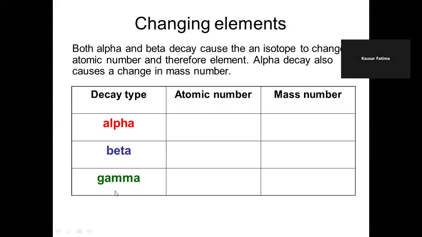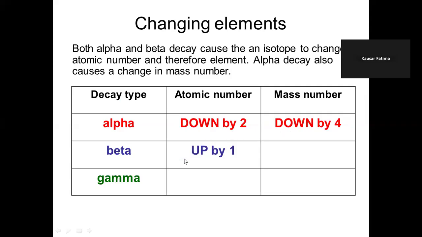Now, what happens when these decays occur? Decay type alpha: atomic number decreases by 2, mass number decreases by 4. And this happens to the daughter. The element which is obtained after alpha or beta emission we call the daughter, and the one which decays is the parent. So atomic number down by 2 and mass number decreases by 4.